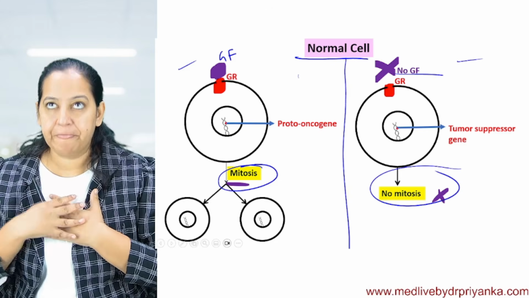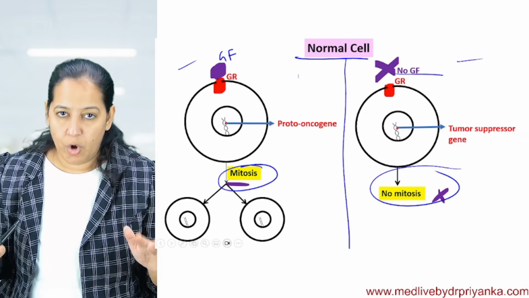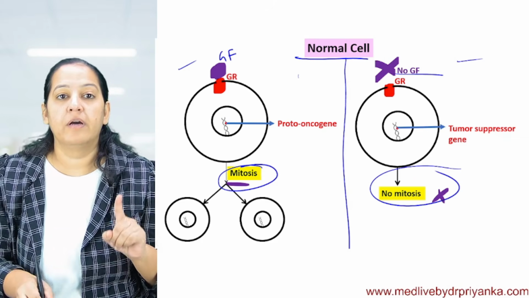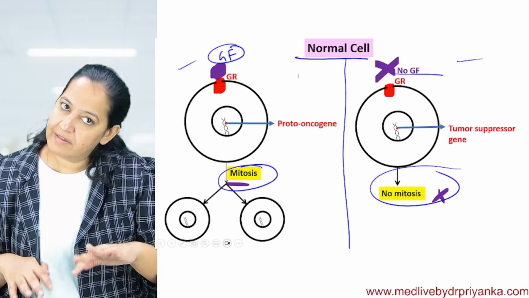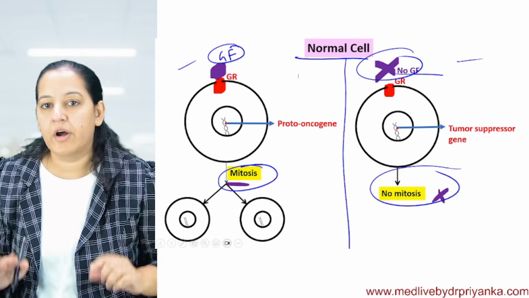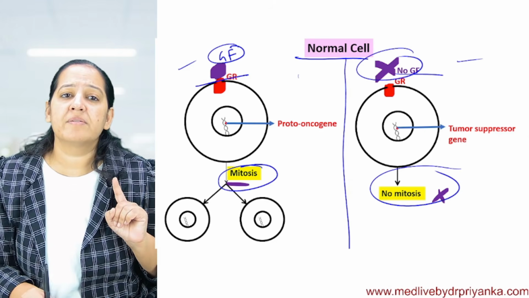So in my body, from head to toe, I have numerous cells. All my cells are normal. They are not cancerous. If growth factor comes and binds with a cell, it will do mitosis. If growth factor is absent, it will not do mitosis, and mitosis is under control. Everyone got it? But you will say, ma'am, how does the cell come to know when growth factor is coming and binding?